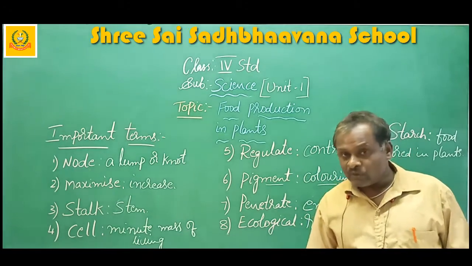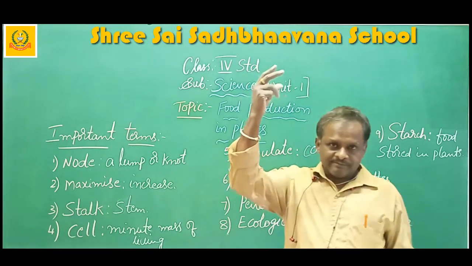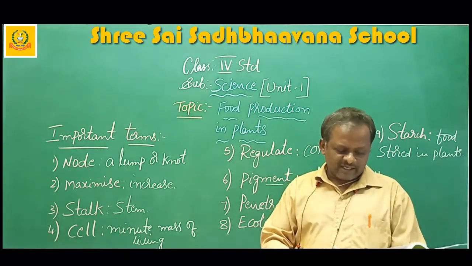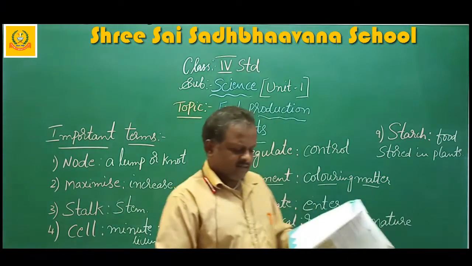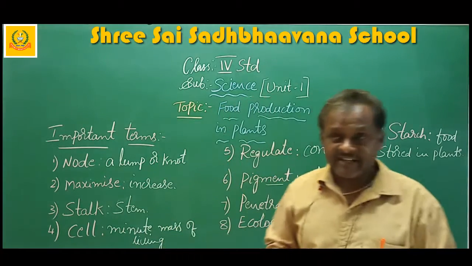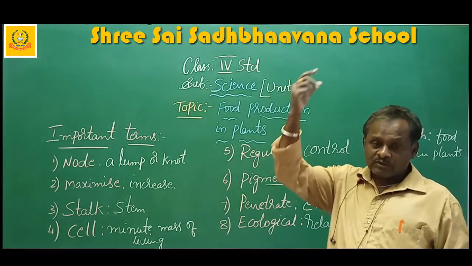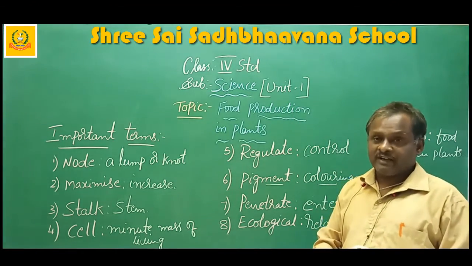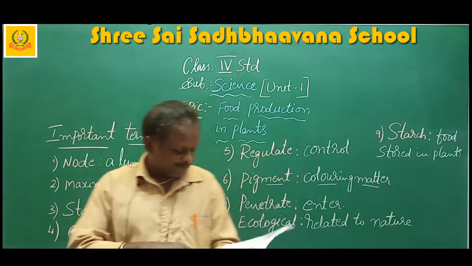Water is absorbed by the roots of the plants, and that water is transported through this, what do you call them? Yes, side veins. That water is transported from the roots to the leaves, and that water is used for food production.